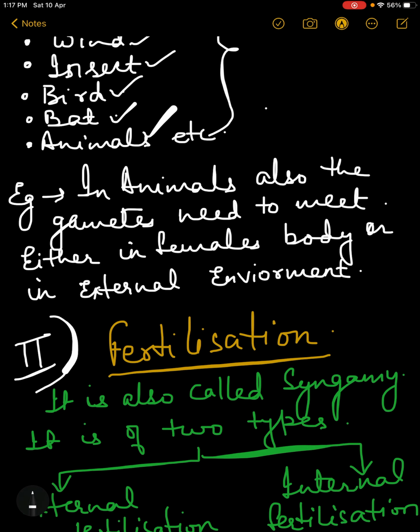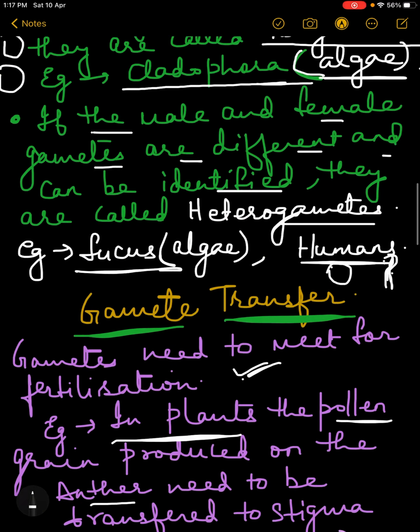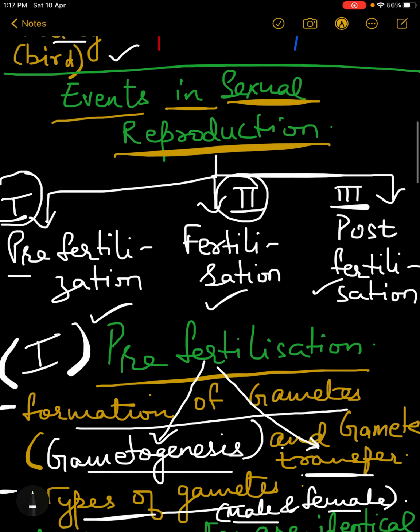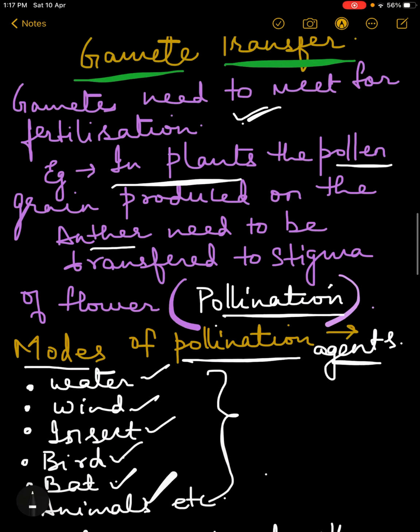Okay, but in the case of animals also, the gametes need to meet. Either they will meet inside the body of the female, or they will meet in the external environment. That depends. So the first part of the events in sexual reproduction, that is pre-fertilization, is over. Now the second part is fertilization.